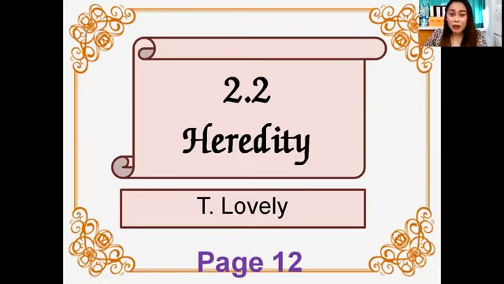So today we are going to continue chapter 2. Can you please open your book on page 12? You can see 2.2, heredity.